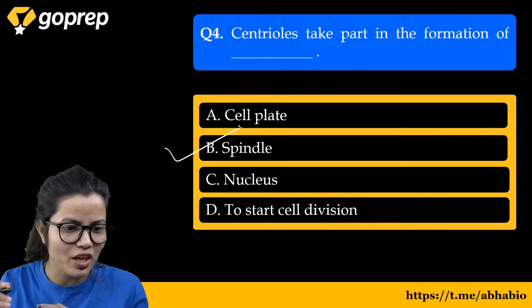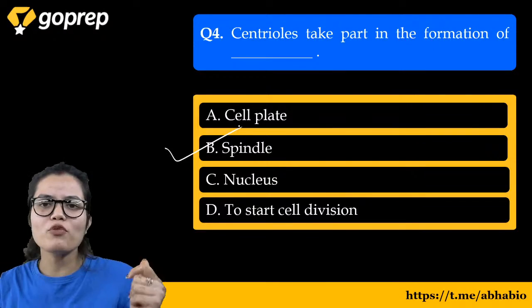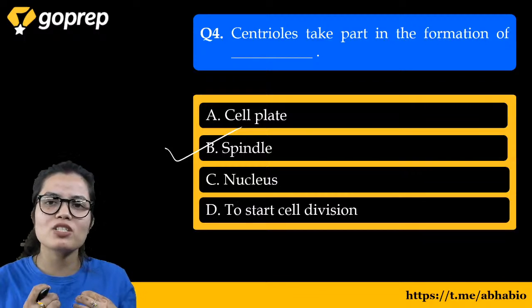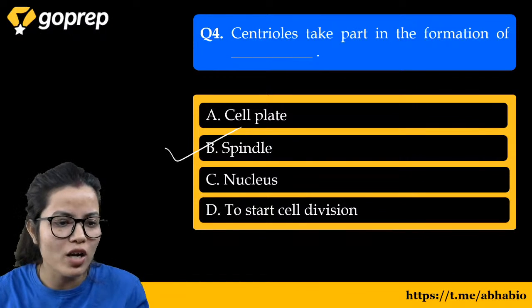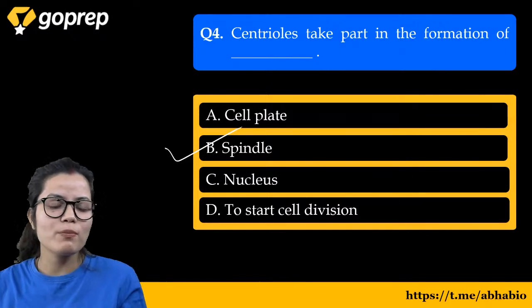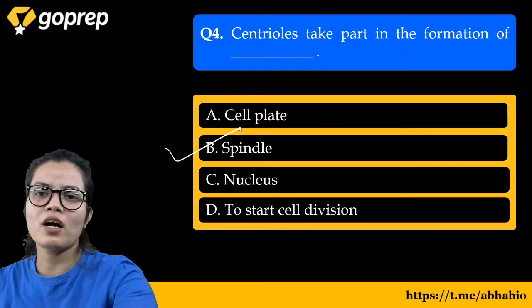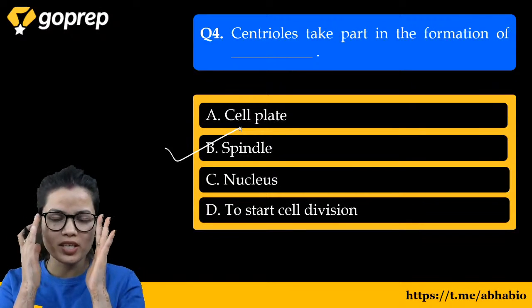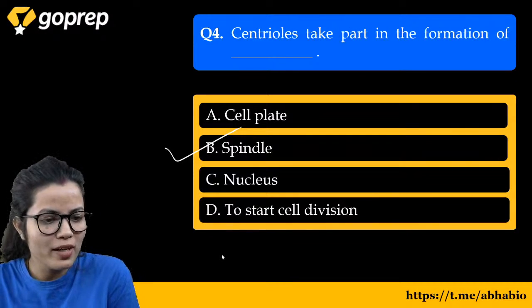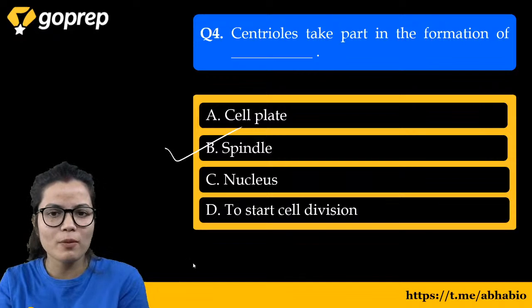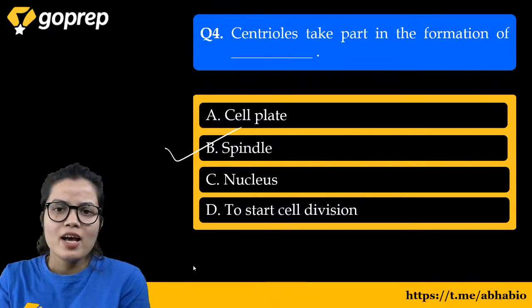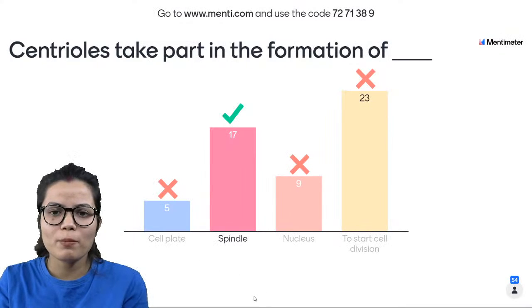I hope that everyone is doing great. Some of you were asking about the mast cell. Children, mast cell is basically called a mastocyte. They play a very important role in your immune system, providing us immunity. They also work to release histamine. Let's move to our next question.